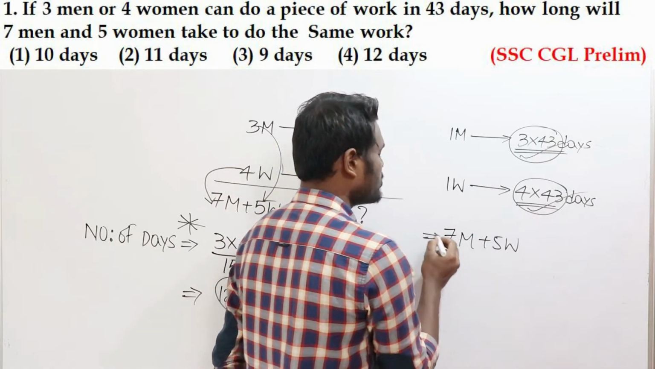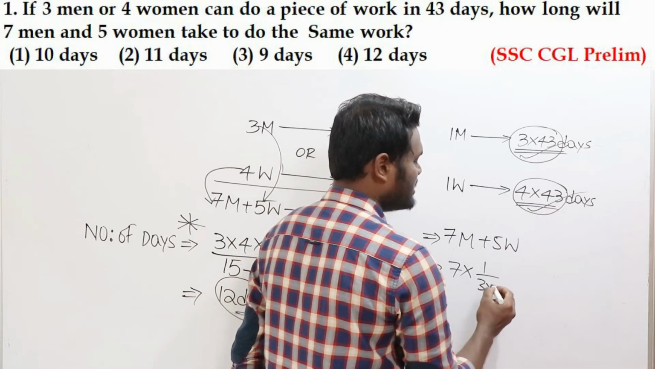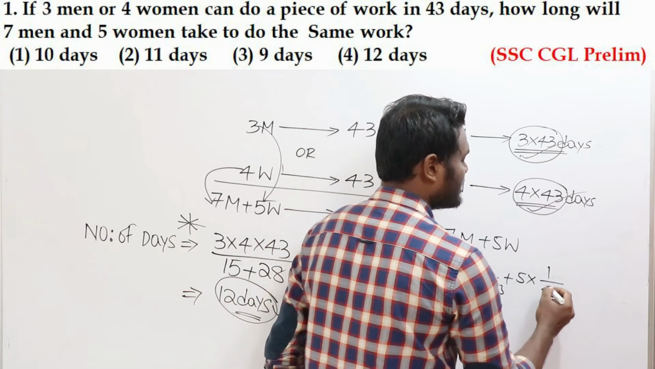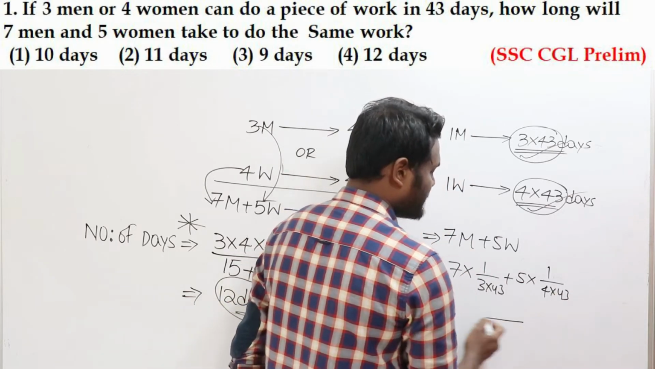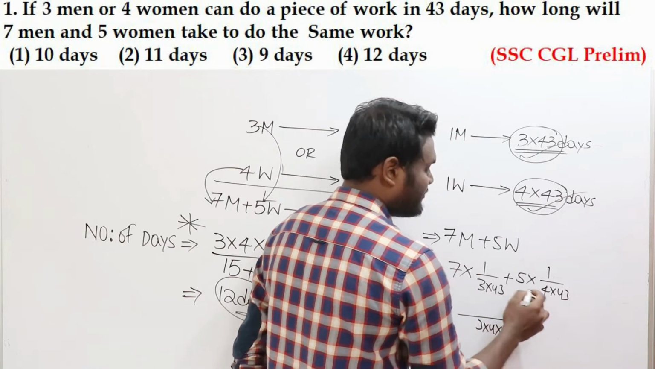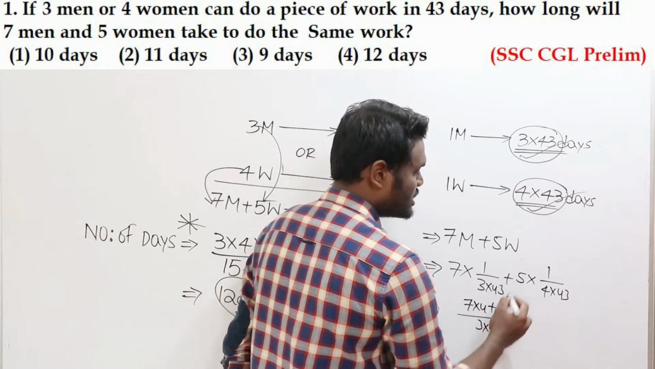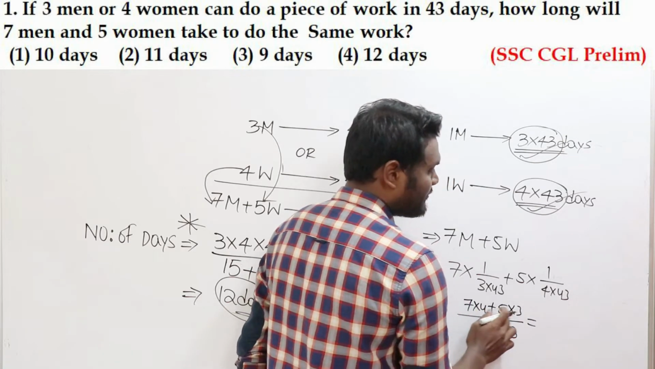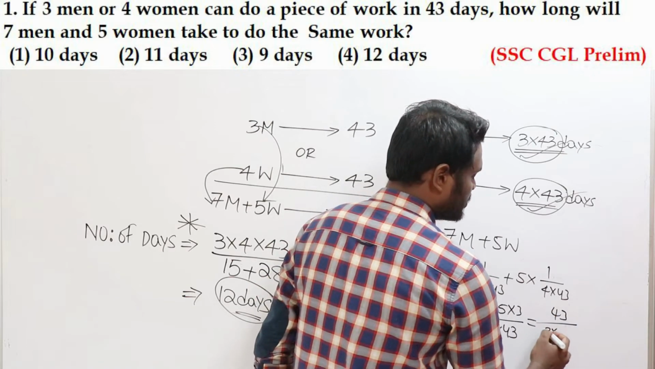Then what happened? This is going to be 7 into men's efficiency. Men's efficiency is nothing but 1 by 3 into 43. Similarly, plus 5 into women's efficiency. Women's efficiency is nothing but 1 by 4 into 43. Yes or no? Now, if you solve this, the LCM will be 3 into 4 into 43. Yes. Now, if we take LCM as 3 into 4 into 43, this will be 7 into 4 plus 5 into 3. Now, when you calculate this, 7 4s are 28, 5 3s are 15, 28 plus 15 is 43,